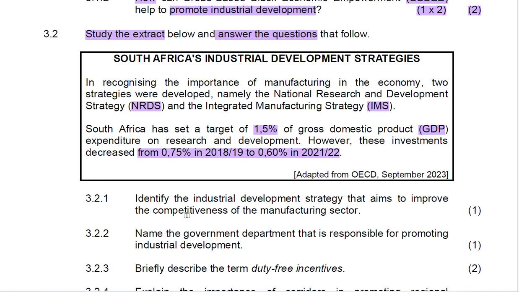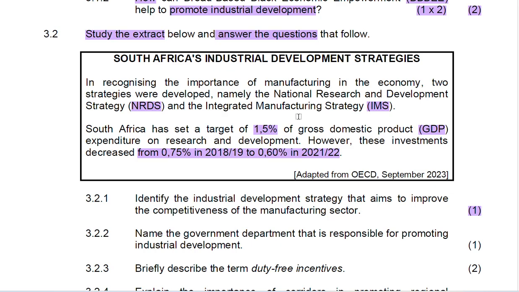So when you're looking at 3.2.1, we have already been provided the two strategies, which are NRDS as well as IMS. So you need to identify the strategy from the article, and you will get 1 mark simply by getting the information from the article above.